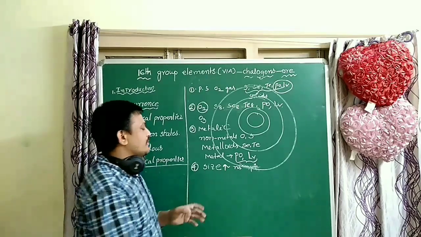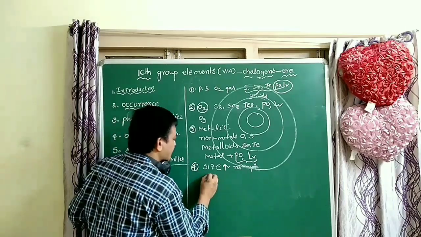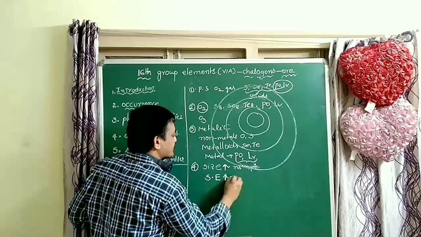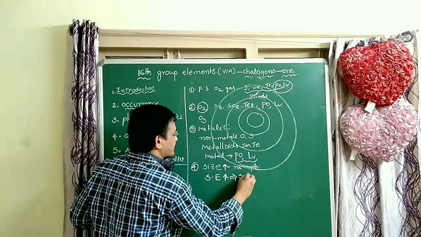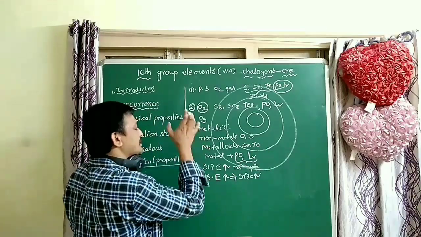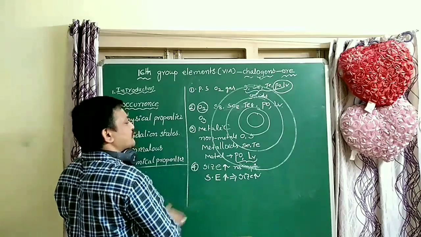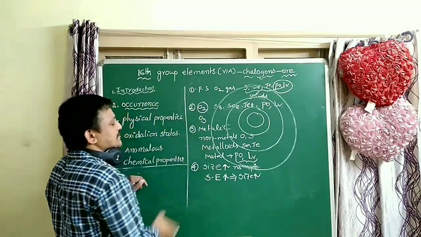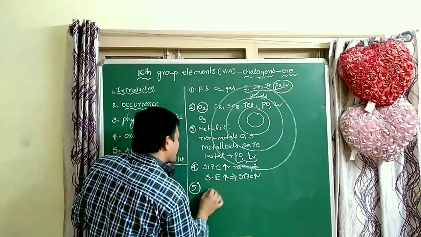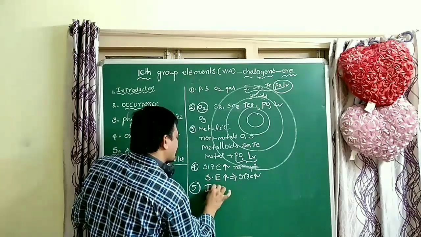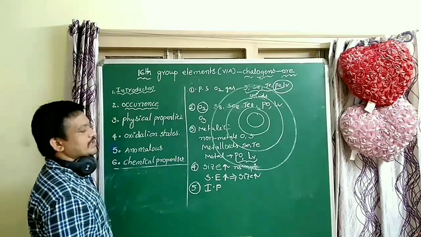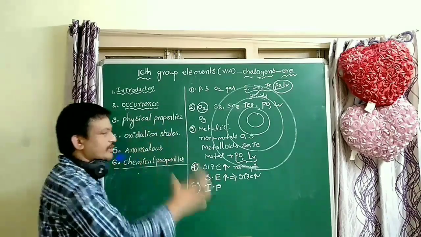From top to bottom, the screening effect, or shielding effect, increases, so the size of the atom increases. There is no variation in this group's size. So atomic radius or ionic radius increases from top to bottom. Size increases, IP value decreases. Ionization potential, IP value means, students, ionization potential decreases from top to bottom.